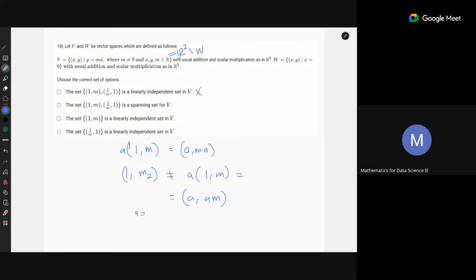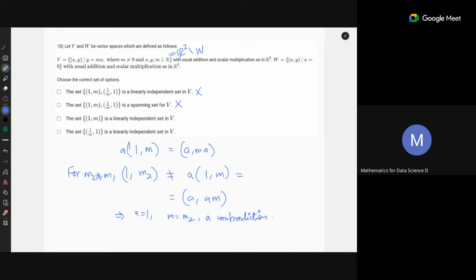So it would force a to be 1 and m to be m2, which is not the case because I started with m2 not equal to m. This forces m to be equal to m2, a contradiction. So this is not a spanning set either.